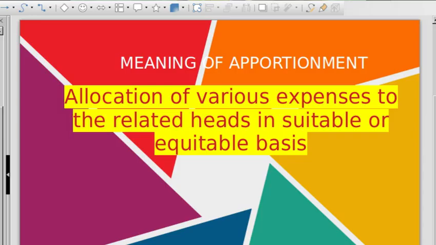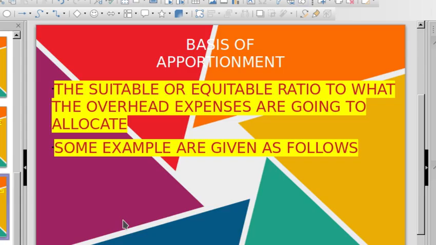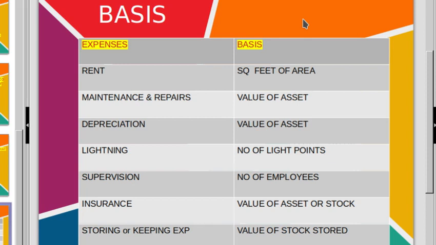Then we see the basis of apportionment. Apportionment means allocation of various expenses to the related departments. Basis of apportionment means the ratio in which you have to allocate expenses to the related departments. In a factory you have to pay rent, so we calculate the apportionment ratio on the square feet or area. Then in a production department there are heavy machines compared to the sales or service department, which have little machines like a typewriter.